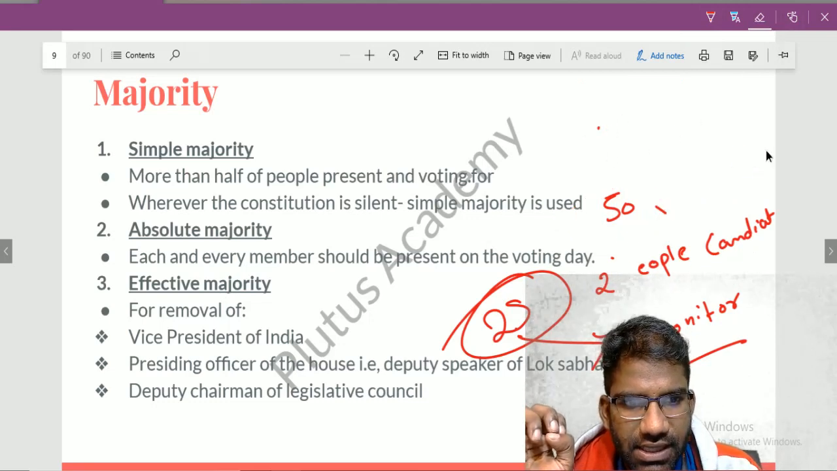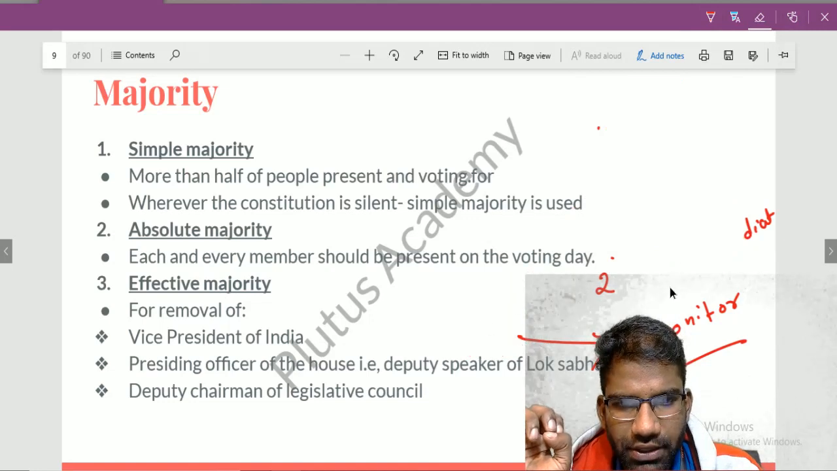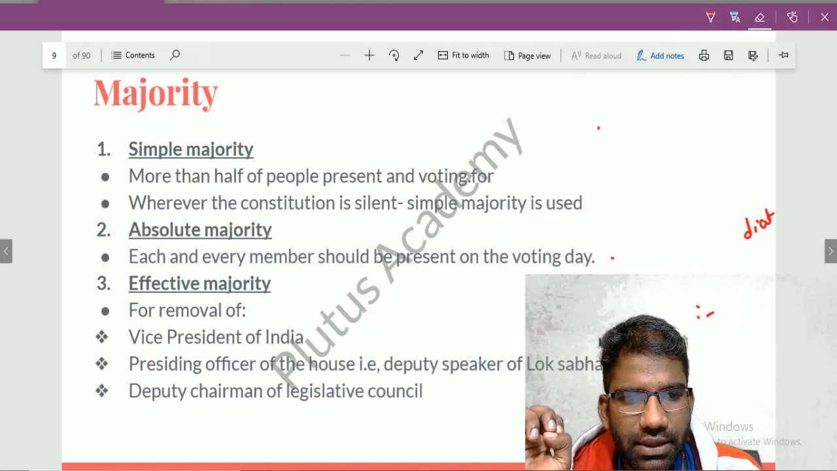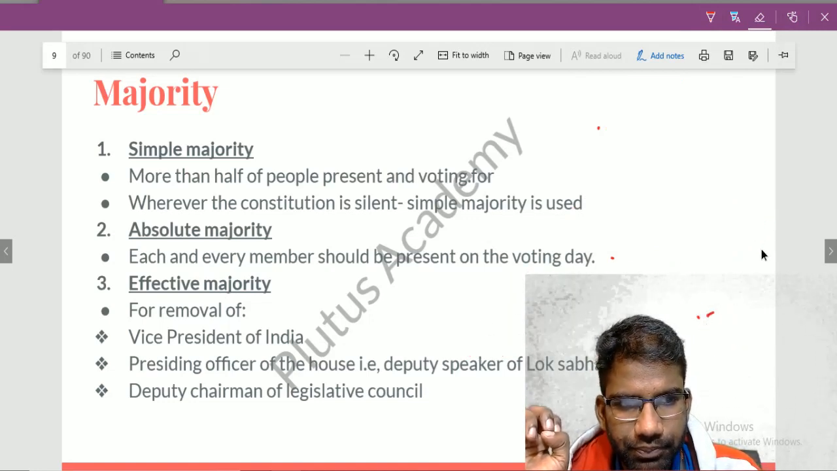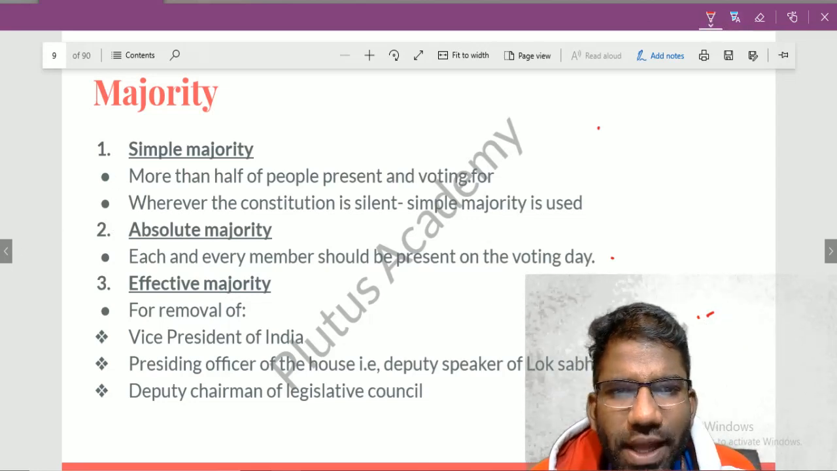Now, let us erase this portion and let us talk about majorities. The first majority is simple majority. What is a simple majority? See, it is very simple.